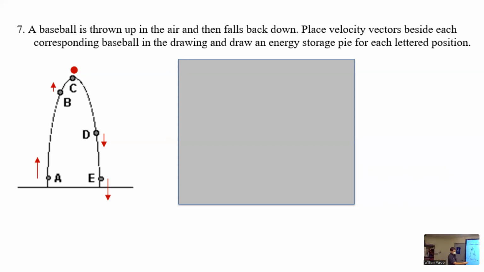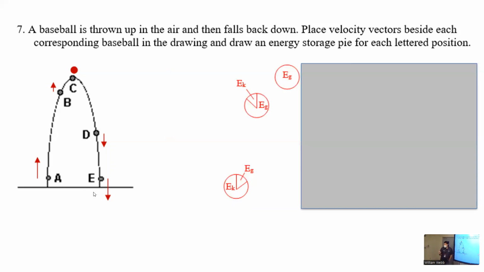And then Michelle, how about this one down here? What are we gonna have here at E? Is it kinetic? And if you're saying that's ground zero, it's only kinetic. If you're saying this is ground zero, then it's gonna be kinetic with a little gravitational, yeah. So you could decide depending on your context. They chose to say there's a little bit of height, so they got a small little bit of gravitational.